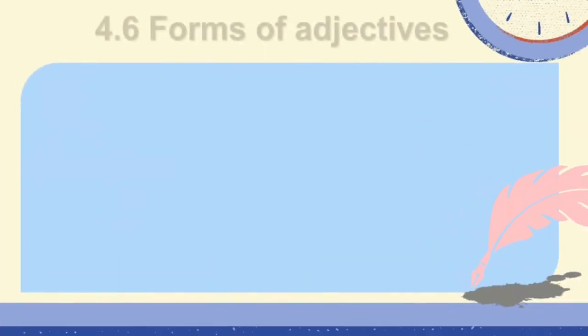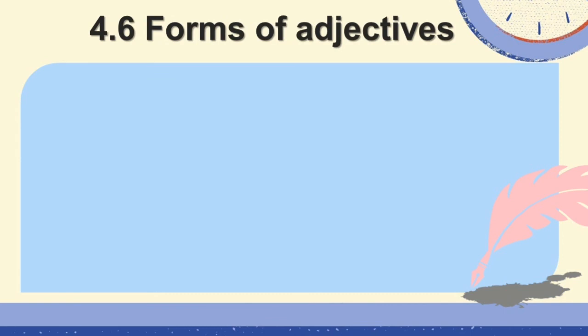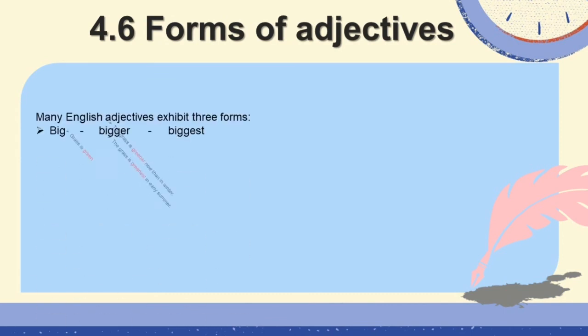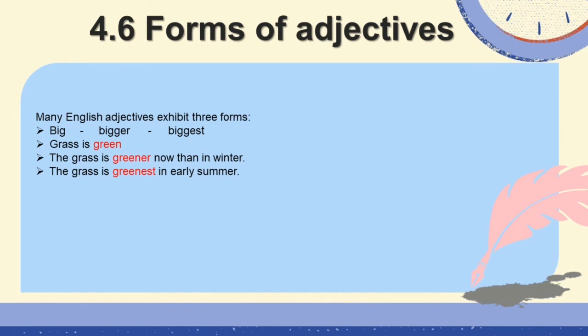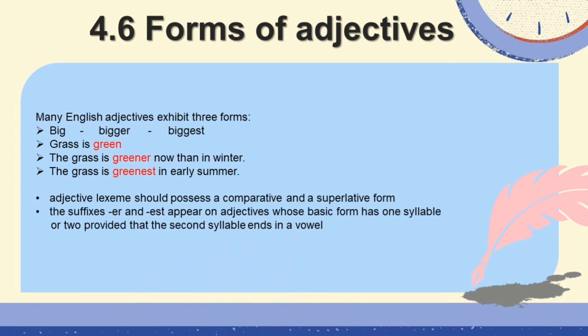And the last is forms of adjectives. Many English adjectives exhibit 3 forms. For example, big, bigger, and biggest. Grass is green. The grass is greener now than in winter. The grass is greenest in early summer. It depends on the degree of comparison.